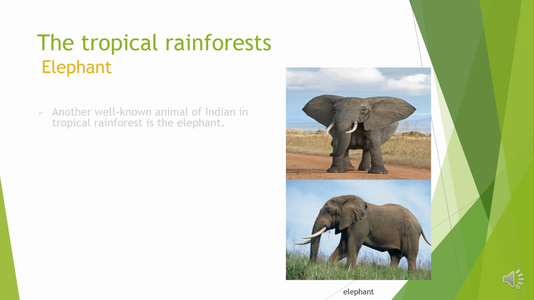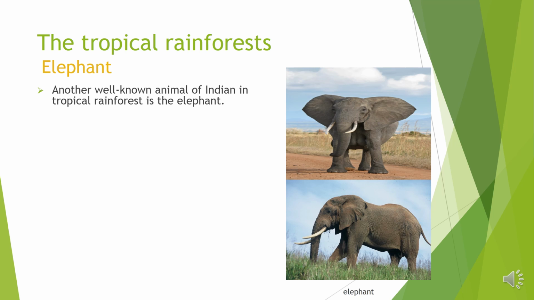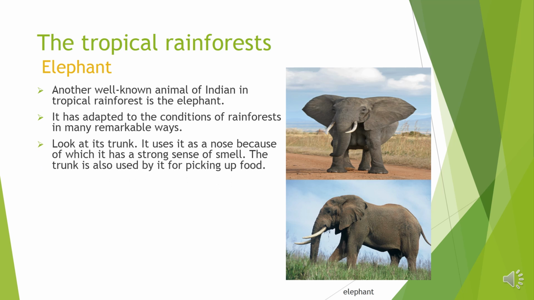Elephant. Another well-known animal of India in tropical rainforest is the elephant. It has adapted to the conditions of rainforest in many remarkable ways. Look at its trunk. It uses it as a nose, because of which it has a strong sense of smell. The trunk is also used by it for picking up food.